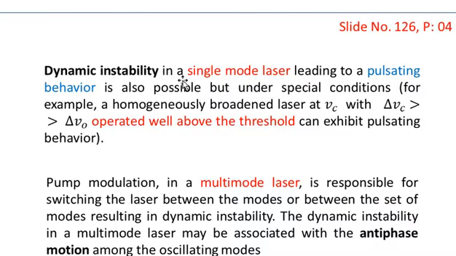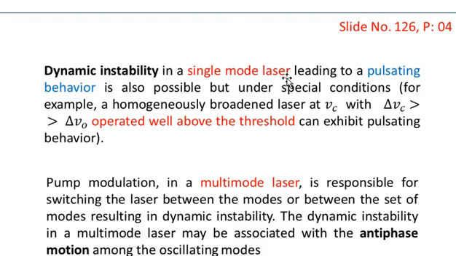Dynamic instability in a single mode laser leading to a pulsating behavior is also possible, but under special conditions only. If our laser is operating at a single longitudinal mode, we can still have some dynamic instability.